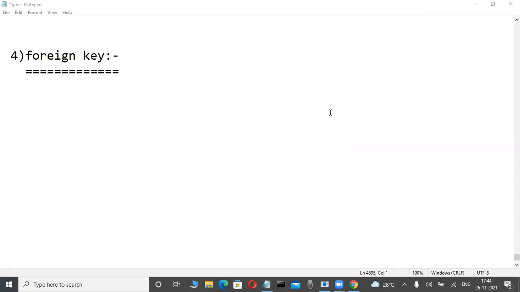important. One table's foreign key, another table's primary key or unique key. We are learning so many things practically today. Write it, some theory. Very slowly, I'm telling, very important, big concept.